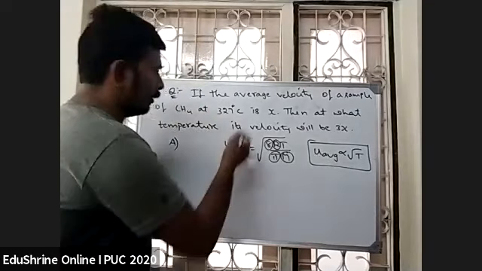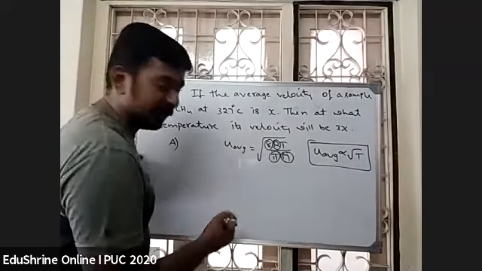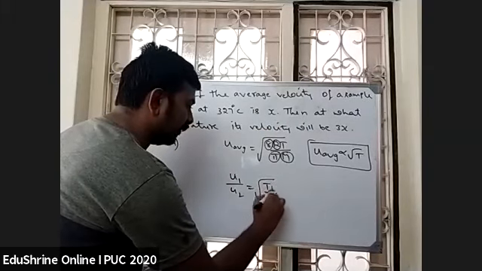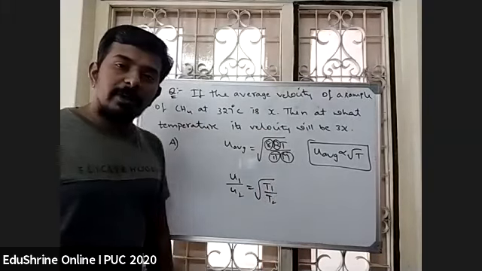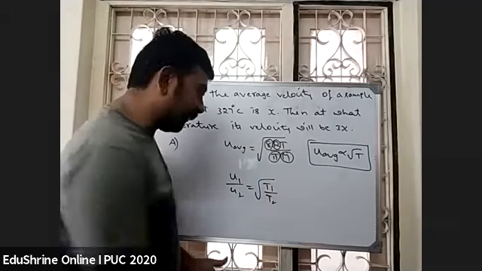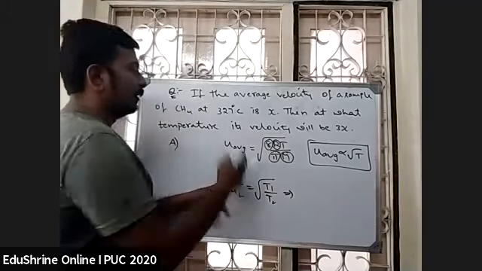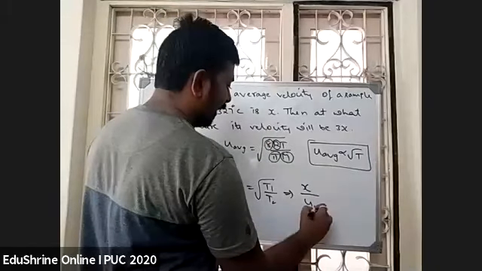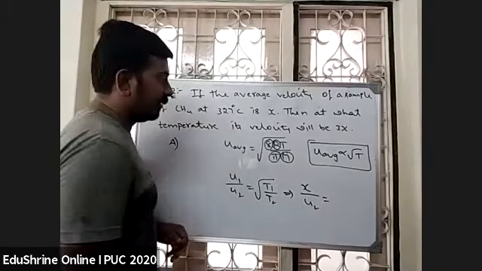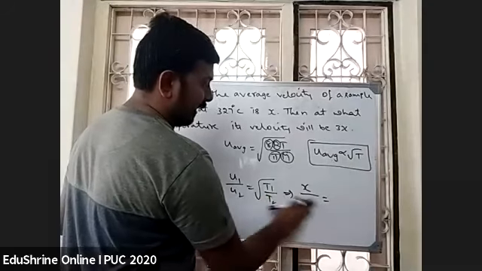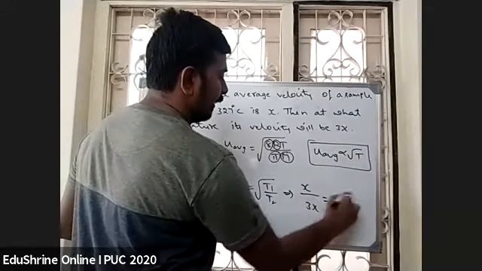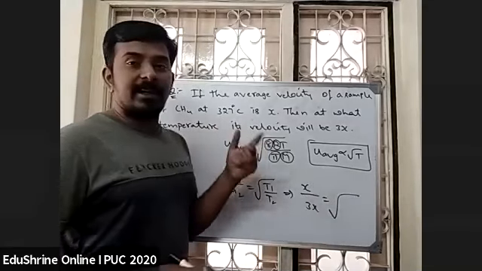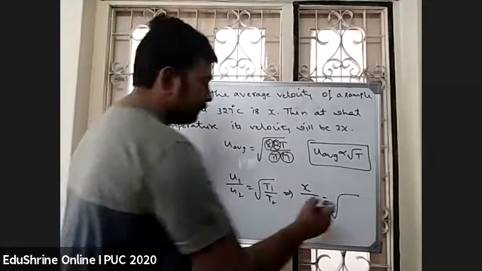So for two average velocities at two different temperatures, U1 by U2 is equal to root T1 by T2. So what is U1 they are telling? At 327 degrees centigrade, it is x. Sorry, the other velocity is 3x. When it is x, the temperature is 327 degrees centigrade. So 327 degrees centigrade means how many Kelvin? 600 Kelvin.